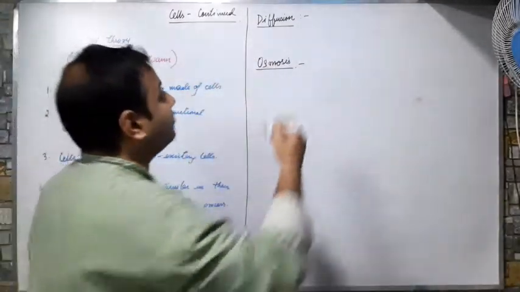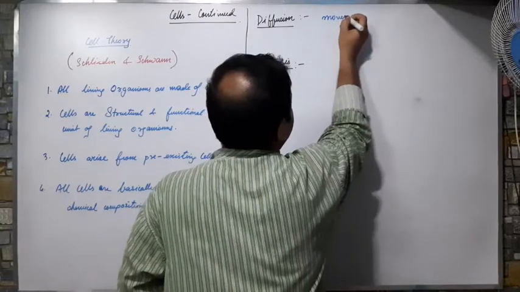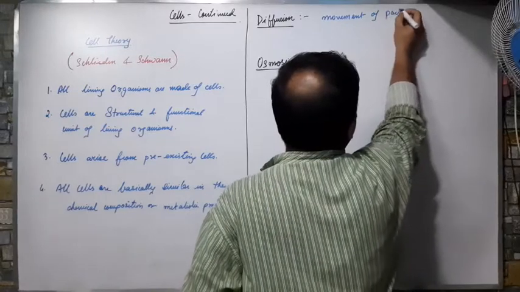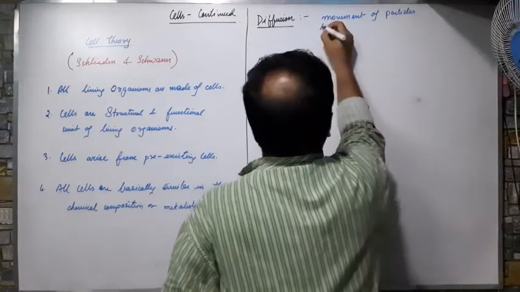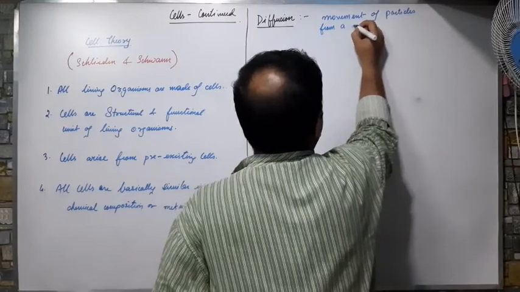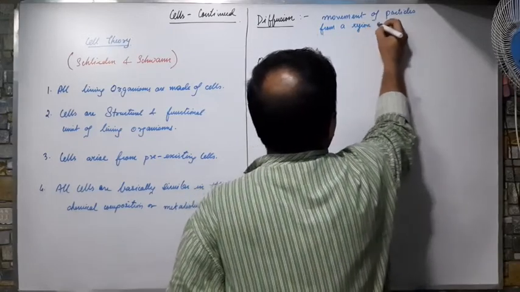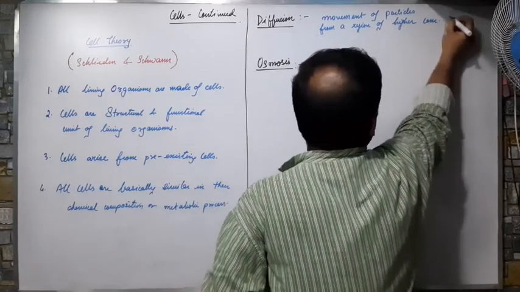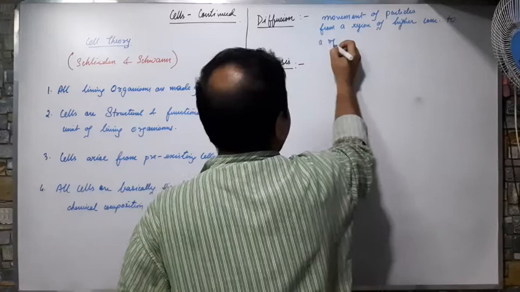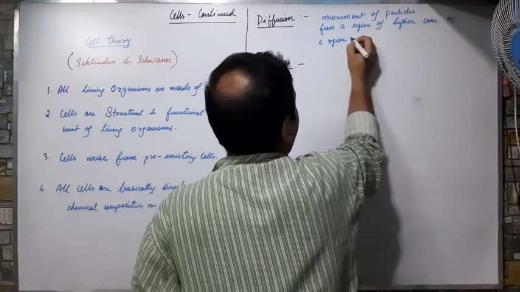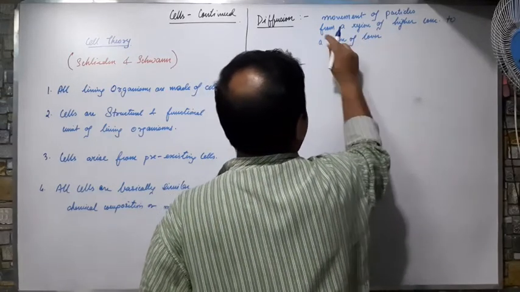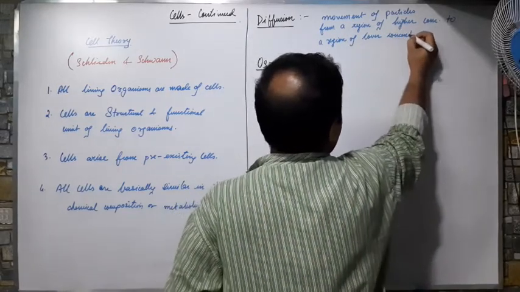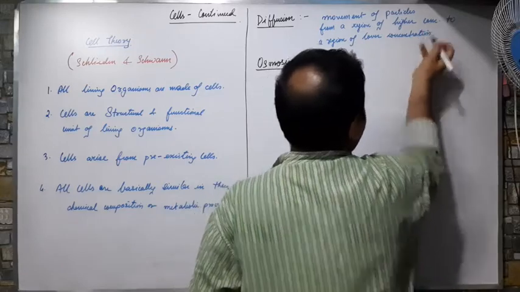That is, they are the movement of particles from a region of higher concentration to a region of lower concentration. What does it mean?